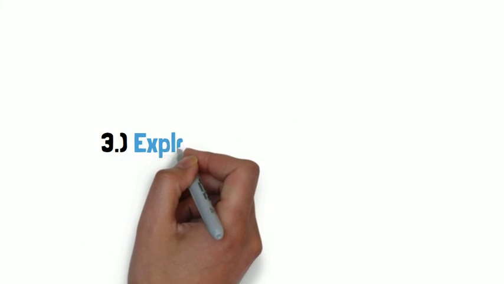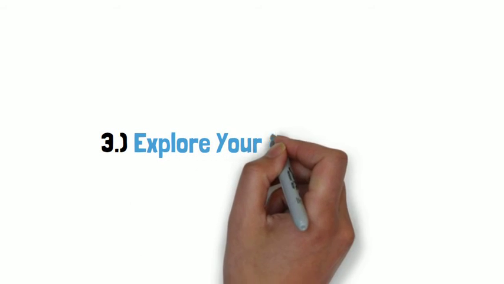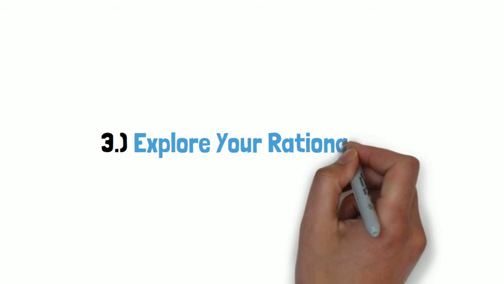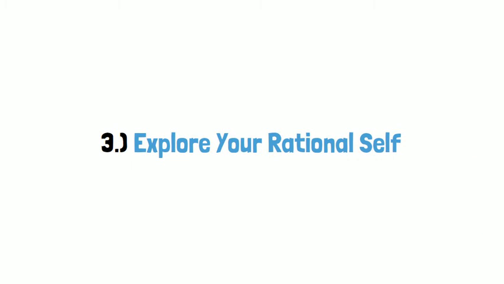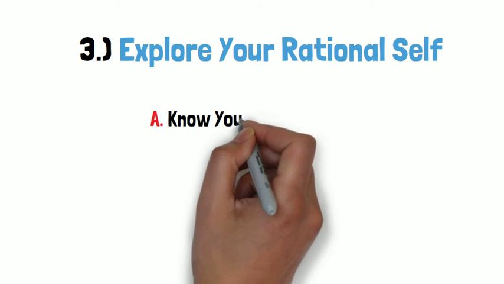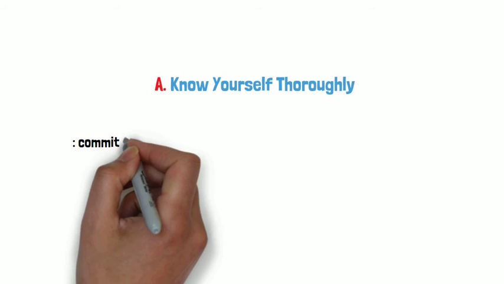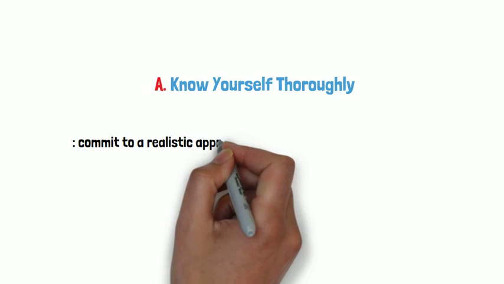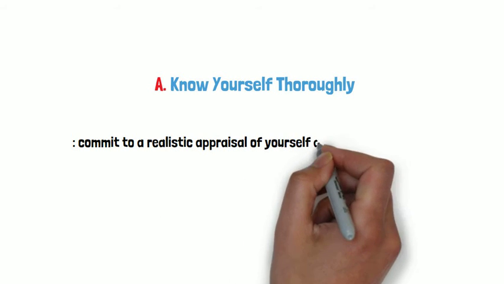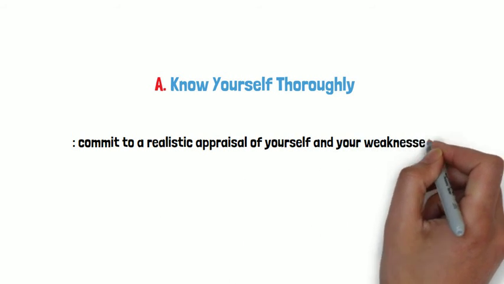3. Explore your rational self. The final tactic we can use to overcome our cognitive biases involves the exploration of rational self. There are 3 strategies in particular we can use to do this. First, we must know ourselves thoroughly. We must commit to a realistic appraisal of ourselves and our weaknesses. The moment we become aware of how this irrationality operates inside of us is the moment it loses its control.